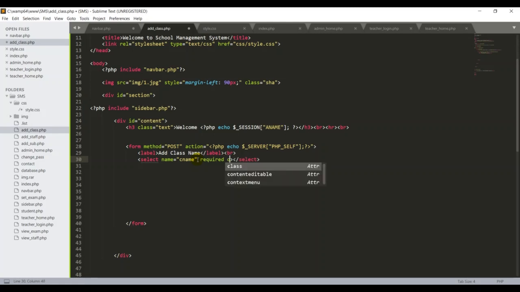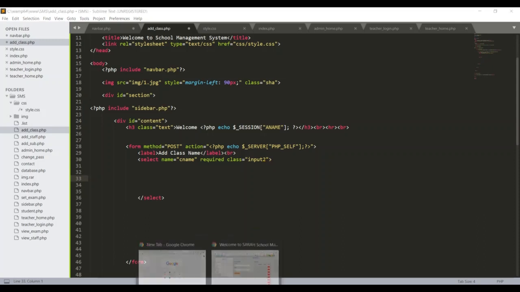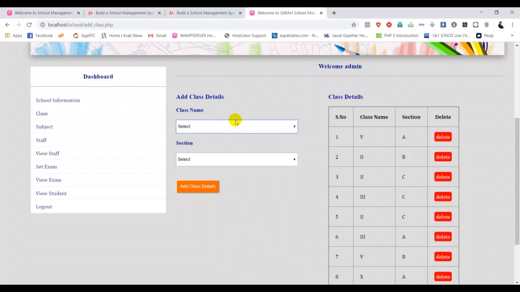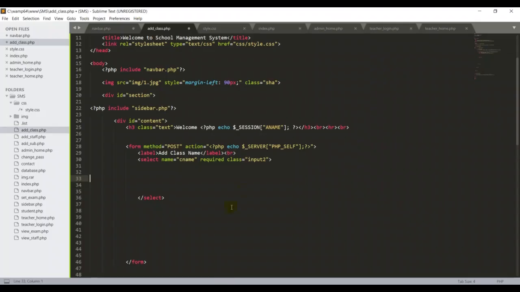So I can add some class here, guys, and the class is for my CSS style. So I put the input class, something like that. I'll explain later why I put this class here, because when I'm working on the CSS design, I can explain it to you one by one. Then I take a very long space because I want to add all the drop down menu items in this box. So we need 1 to 10. We're going to go over it one by one. It's very easy. If you put any select tag and you want to add a drop down menu, you have to use the option keyword in HTML.